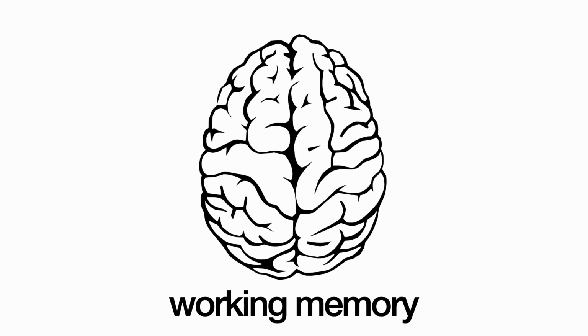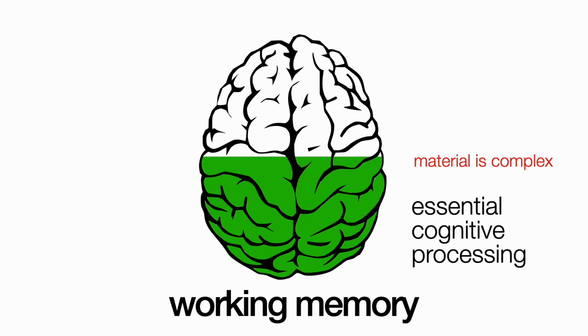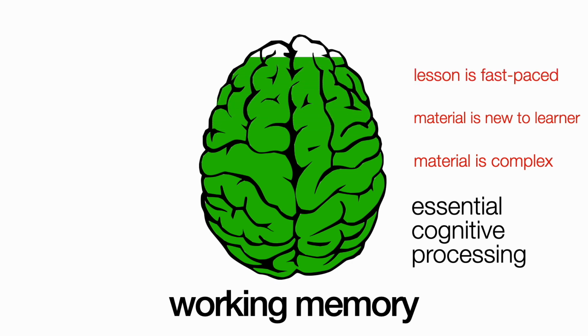As we've covered before in previous videos, learning new information requires essential cognitive processing. However, this processing capacity is limited, and learners may exhaust this capacity if the material is complex, or if the learner is new to the topic, or if the lesson is fast-paced.